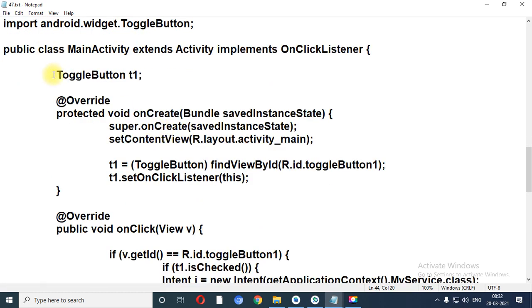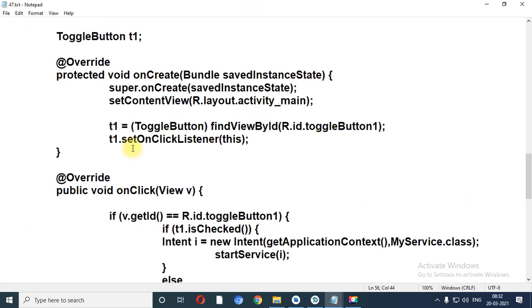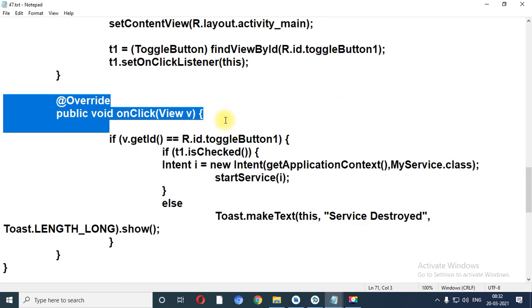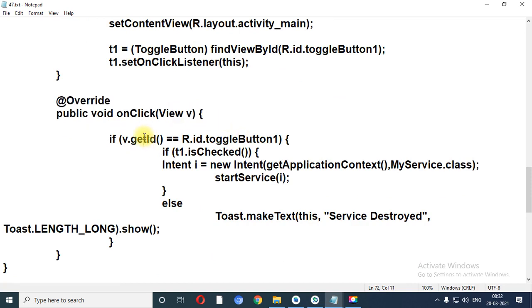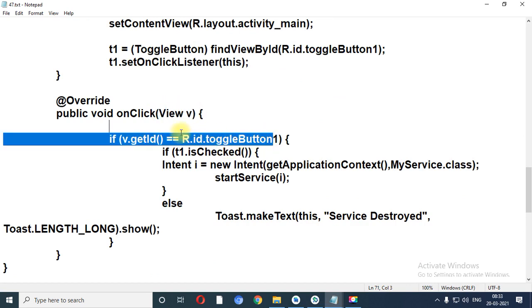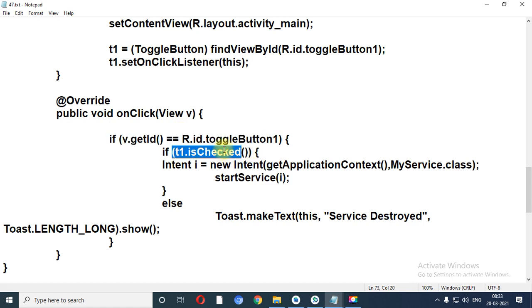Inside Java file I have created the object of toggle button, findViewById, then setOnClickListener. You need to implement OnClickListener with the activity, and when you implement it, at that time overridden method will always be there. Now I have checked that the object of view class ID is same as the toggle button. So if toggle button is checked, at that time I want to start my service, and for that I need to create the object of intent class.